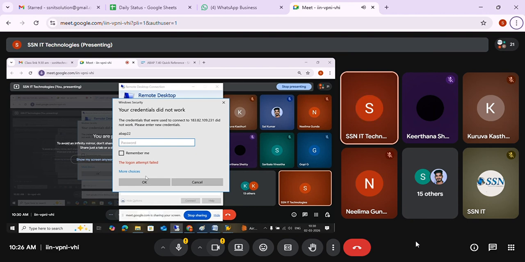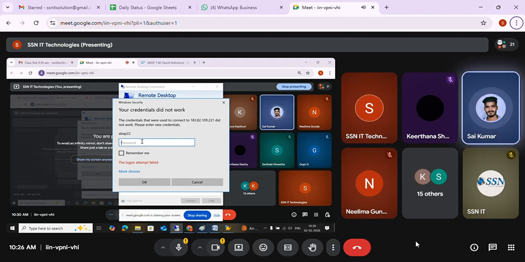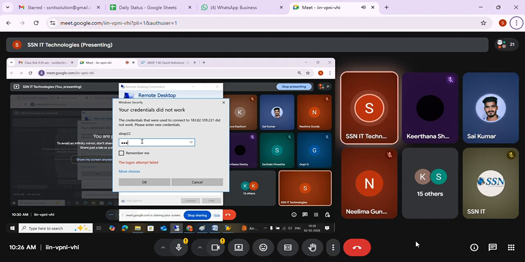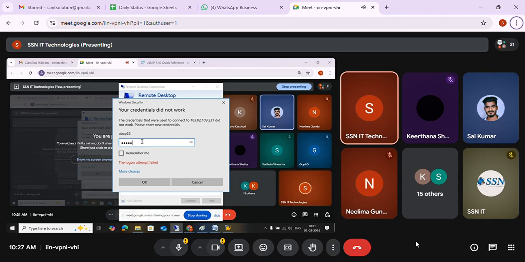That is WSW. Any caps? No. WSW@3, ma'am. WSW@3, at the rate 3.